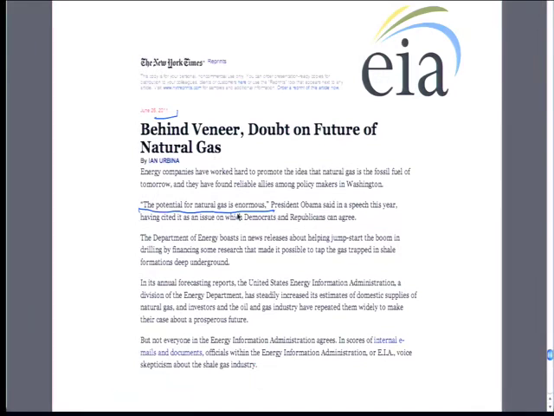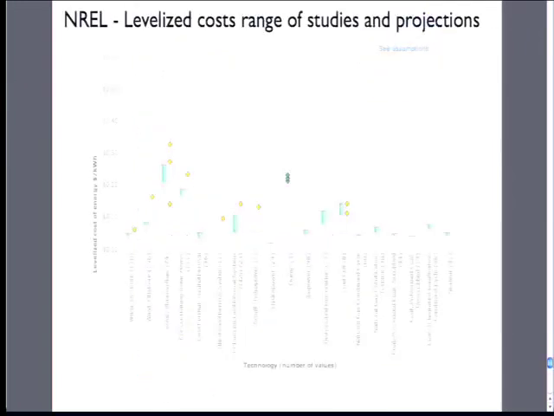But who makes these estimates for the government? They hire companies with contractors who end up having ties to the natural gas industry, who have a benefit in showing there's a whole bunch of natural gas, everything's going to be fine, let's double down on natural gas because it's a sustainable future. So the scandal of this article was there were people in the Energy Information Administration, the civil servants there, and a lot of their emails and documents were released where they were like, yeah, I don't know, that's what the shale gas people say, that's what the fracking people say the future will be like, but we don't really have those estimates going forward.